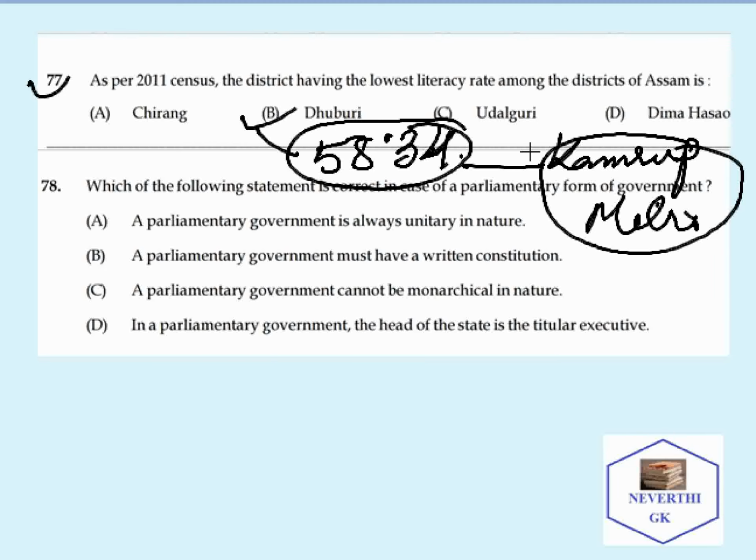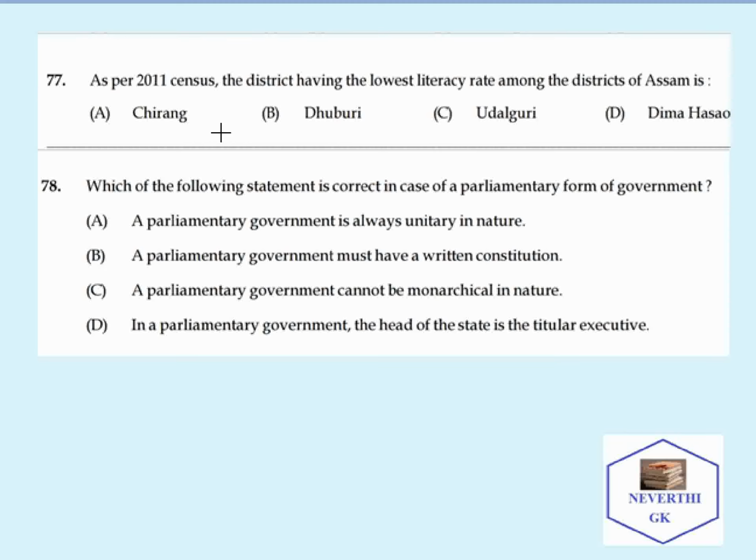The district with the highest literacy rate is Kamrup Metro, and the lowest literacy rate as per the 2011 census is Dhubri. So the correct answer is Dhubri. Next question: which of the following statements is correct in case of parliamentary form of government? The correct answer is that in a parliamentary form of government, the head of the state is the titular executive.